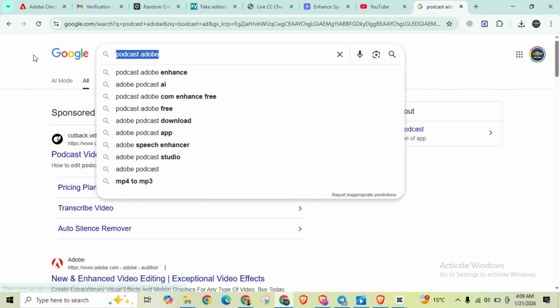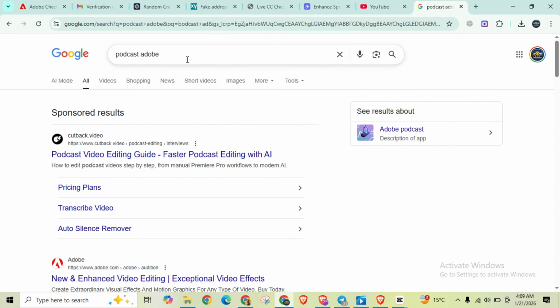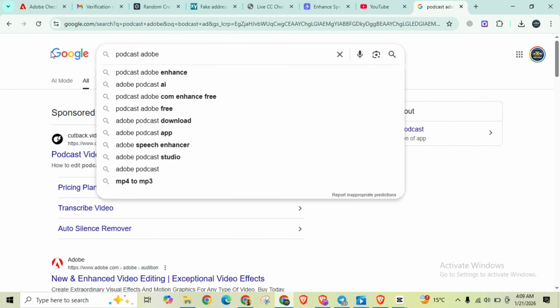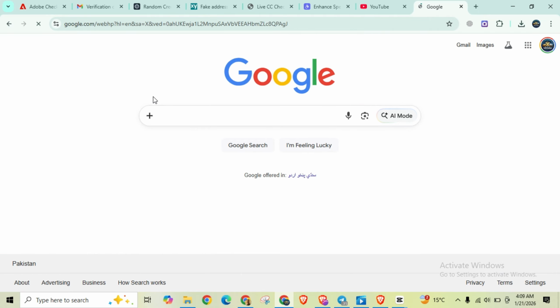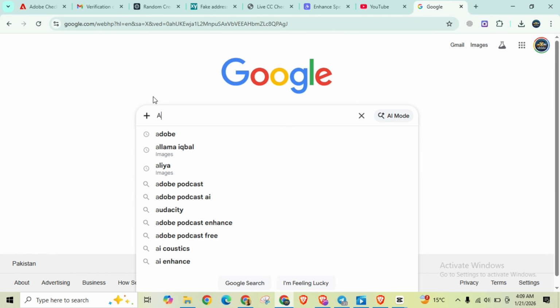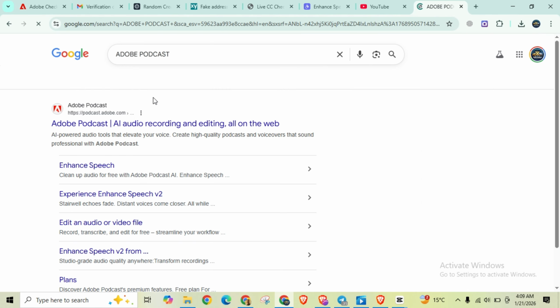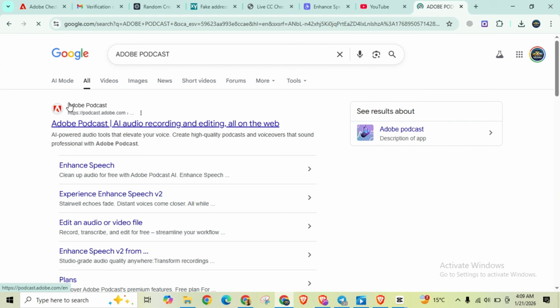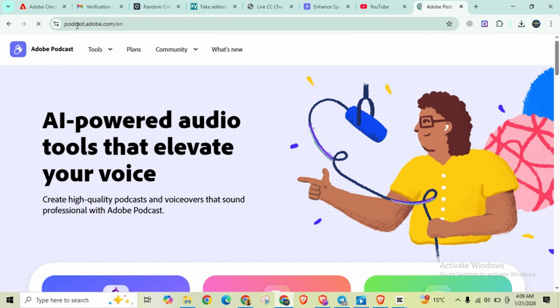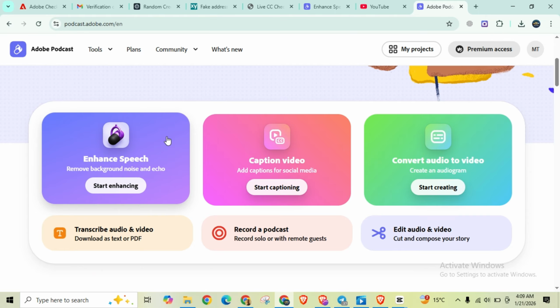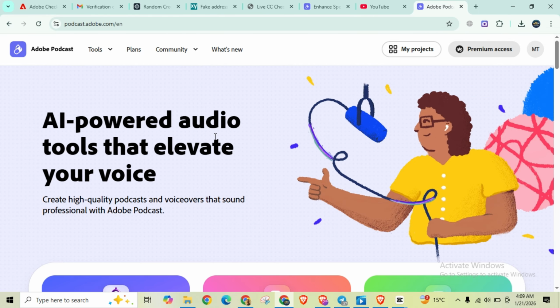You can use any browser, Google Chrome or any other browser. Just come to the search bar and search Adobe Podcast. Simply you will get this link. Open the first result, adobe.podcast.adobe.com. Now they will ask you to log in, so log in with your Gmail account simply.